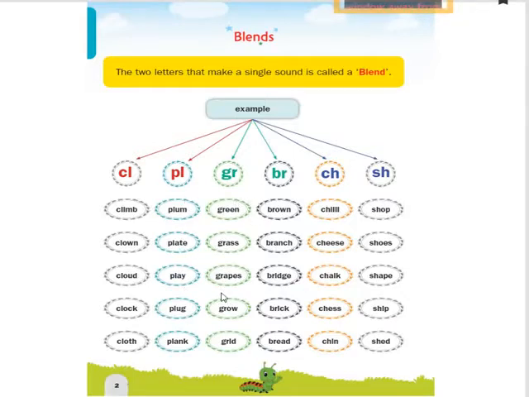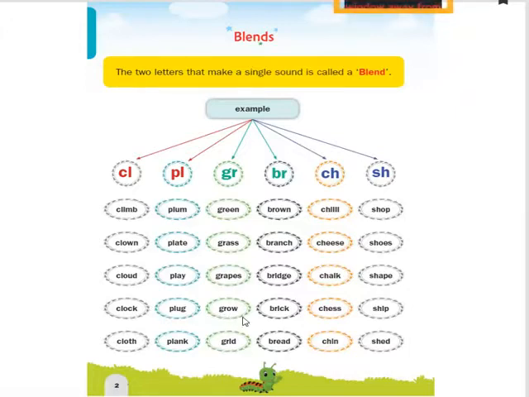The words that start with the blend sound G plus R result in the sound gr. The third example is grapes. And the next example is grow. It is also a word which starts with a blend sound, that is G plus R, two letters resulting in only a single sound, called a blend sound, and it is GR.